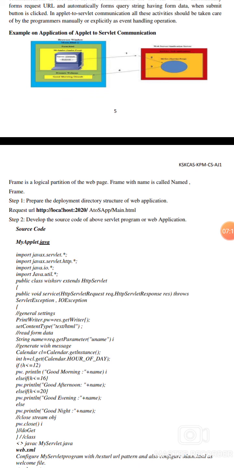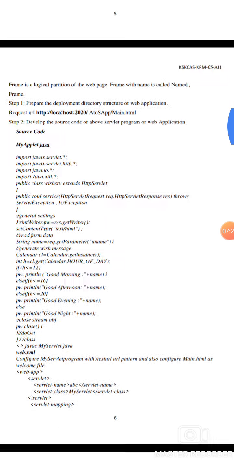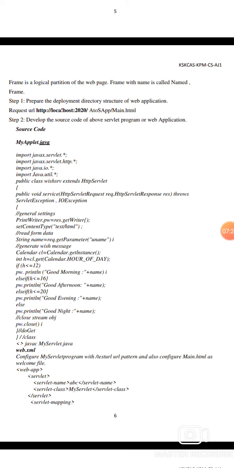Example of the application of applet to servlet communication. Step 1: Prepare the deployment directory structure of the web application. Step 2: Develop the source code of the servlet program or web application.